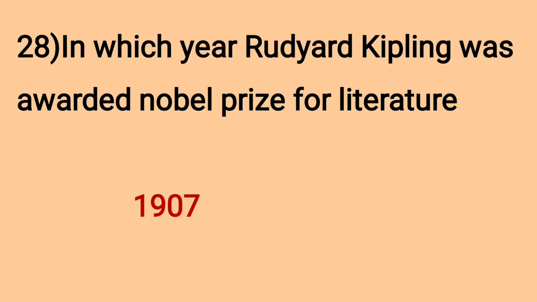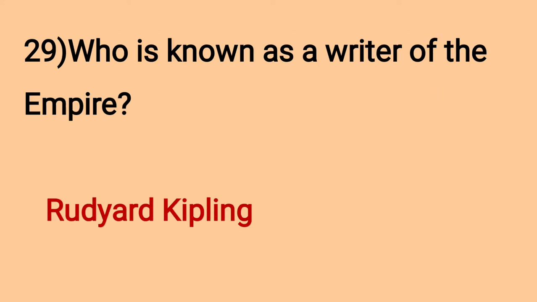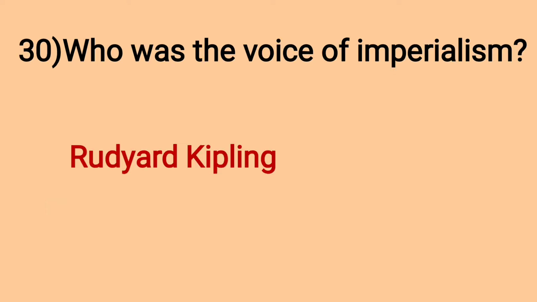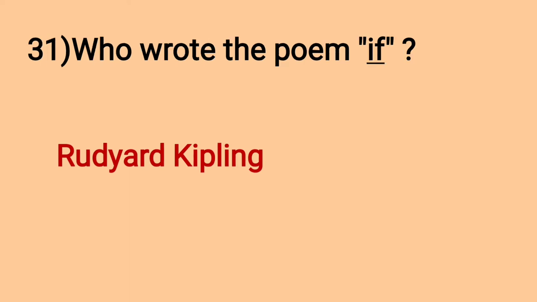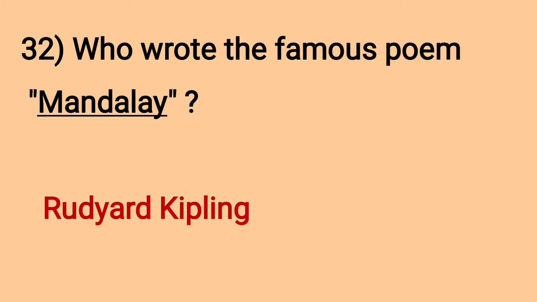Which novel by Joseph Conrad includes the characters Captain MacWhirr, Solomon Rout, Jukes, etc.? Typhoon. In which year was Rudyard Kipling awarded the Nobel Prize for Literature? 1907. Who is known as a writer of the empire? Rudyard Kipling. Who was the voice of imperialism? Rudyard Kipling. Who wrote the poem If? Rudyard Kipling.